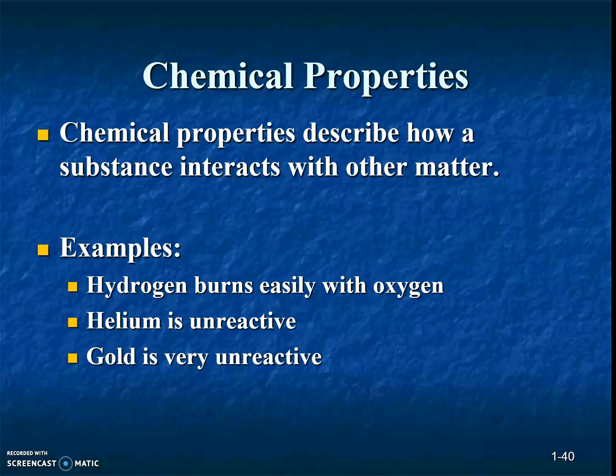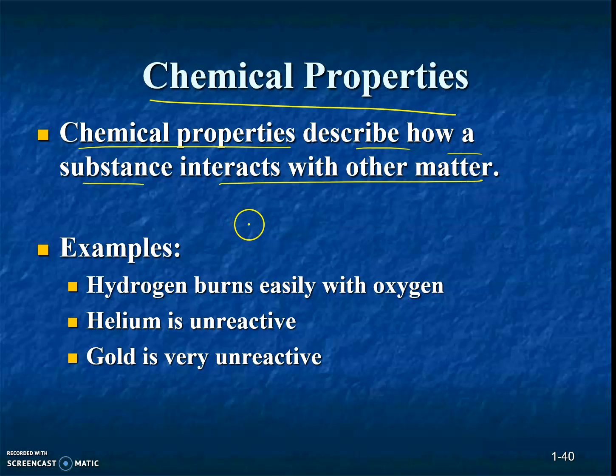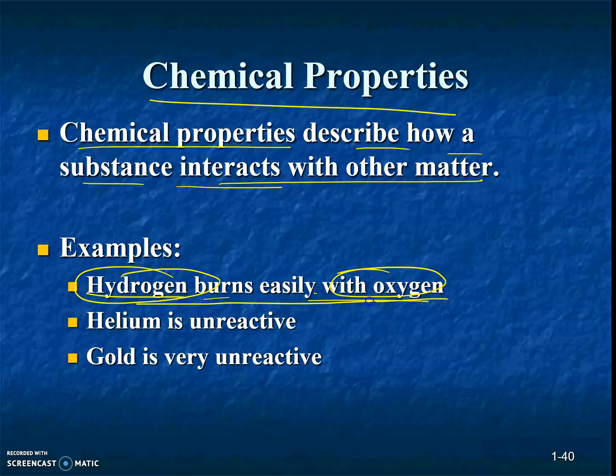We already know physical property, and the change of physical property is physical change. Now let's see what a chemical property is. A chemical property describes how a substance interacts with other substances or other matter. For example, hydrogen burns easily with oxygen. We are talking about hydrogen, but we are describing its interaction with oxygen. So this is a chemical property.